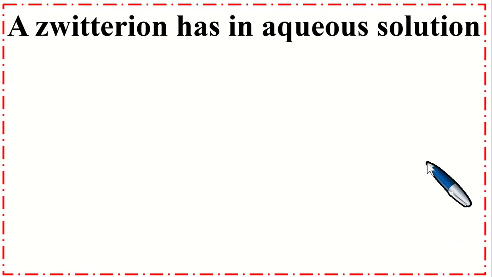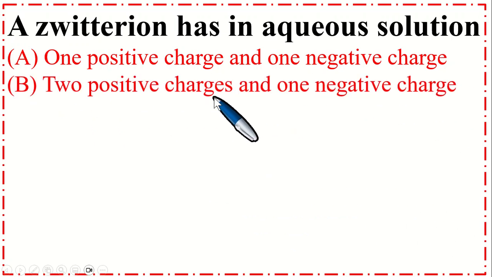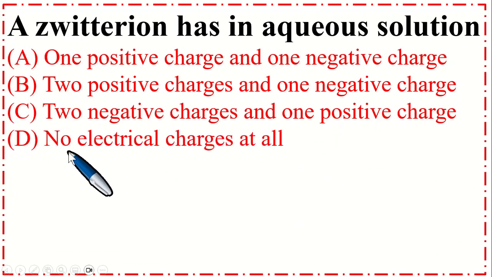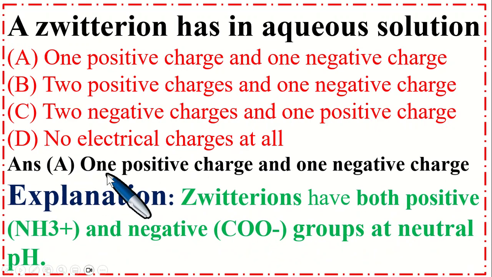Dear students, this is very important MCQs. A zwitterion in aqueous solution has option A 1 positive charge and 1 negative charge, B 2 positive charges and 1 negative charge, C 2 negative charges and 1 positive charge, and option D no electrical charges at all. So the correct option is A 1 positive charge and 1 negative charge. So explanation is zwitterions have both positive and negative groups at neutral pH.